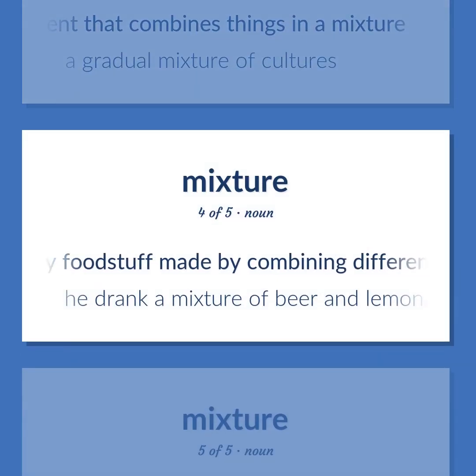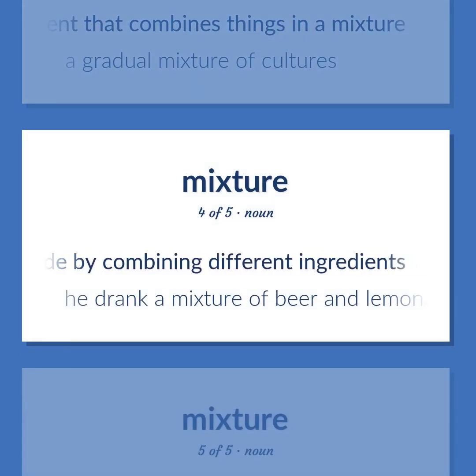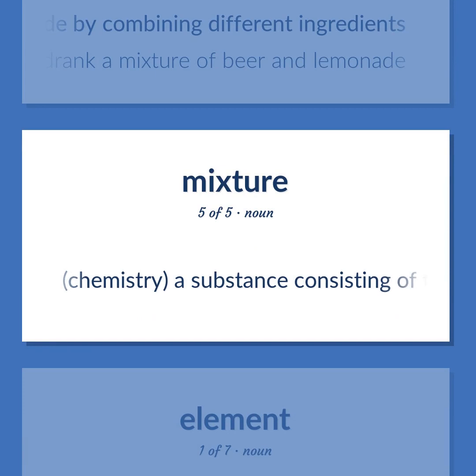Any foodstuff made by combining different ingredients. He drank a mixture of beer and lemonade. Chemistry. A substance consisting of two or more substances mixed together, not in fixed proportions and not with chemical bonding.